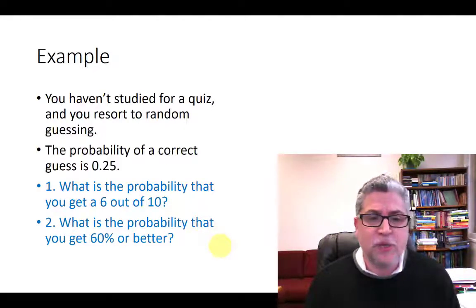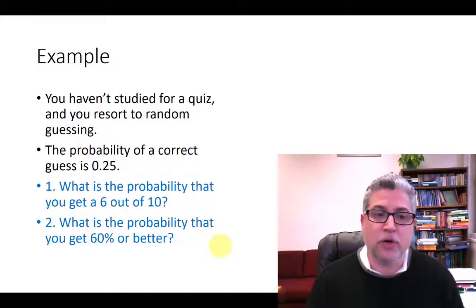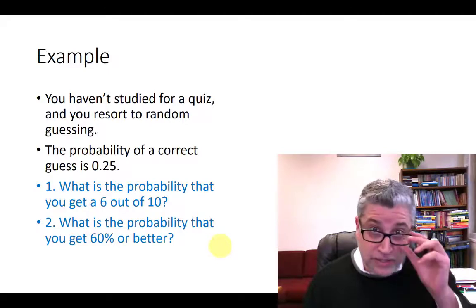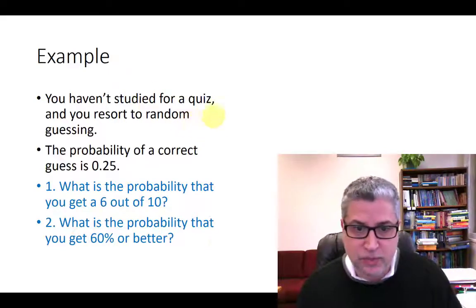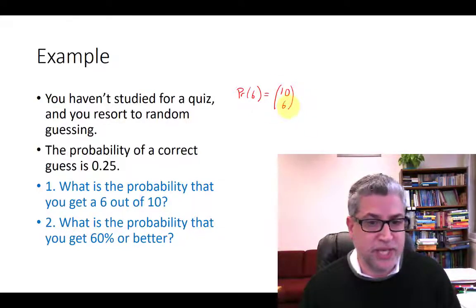What's the probability that we get exactly a 6 out of 10 on our quiz? Well, we can use the binomial theorem for this. Let's see how this works. We've got 10 questions. Any 6 will do, so 10 choose 6.